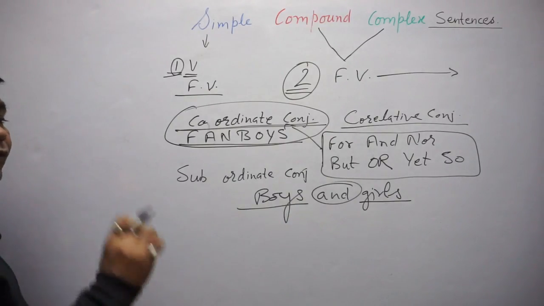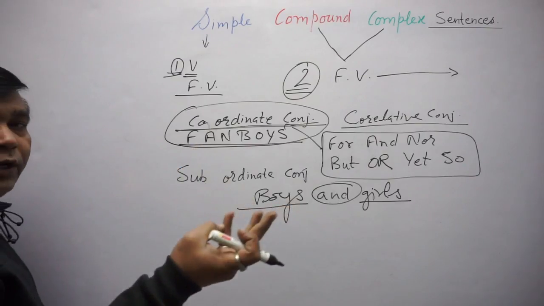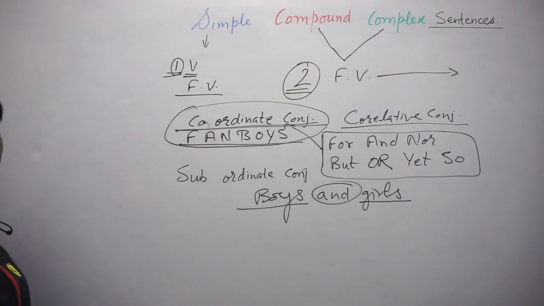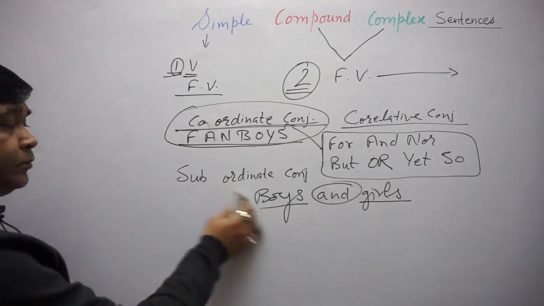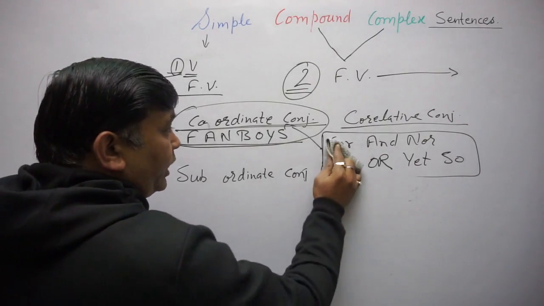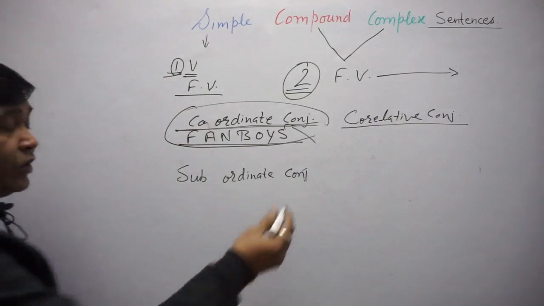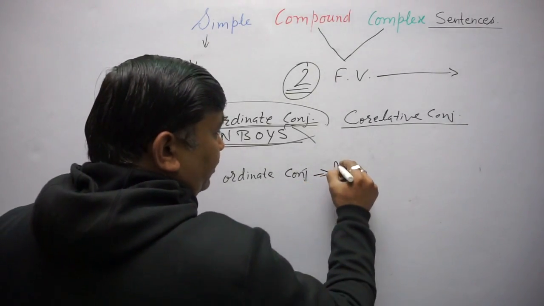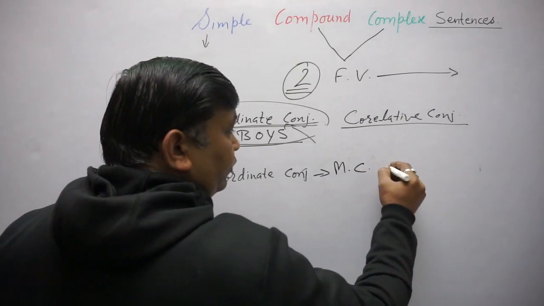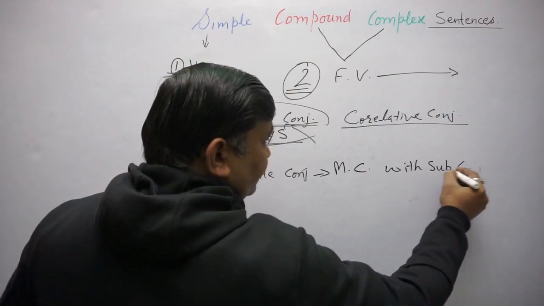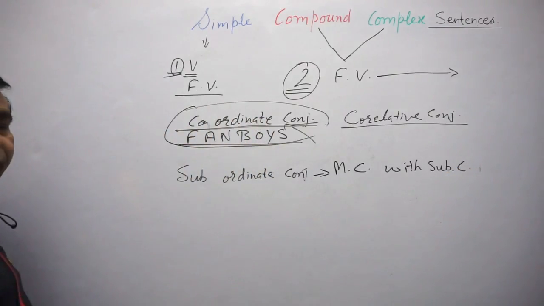Otherwise, it can join two equal rank words, clauses, phrases, sentences, anything. But a subordinate conjunction can only join a main clause with a subclause. Subclause means subordinate clause.